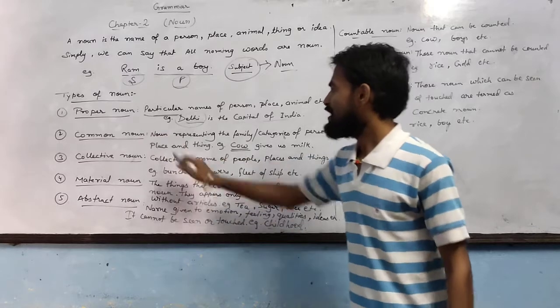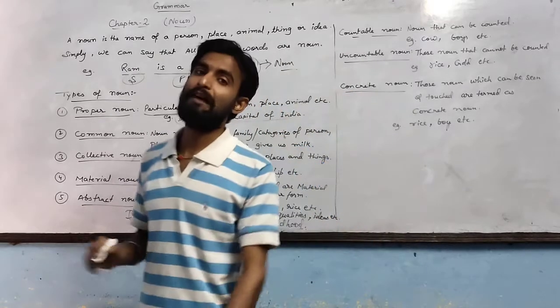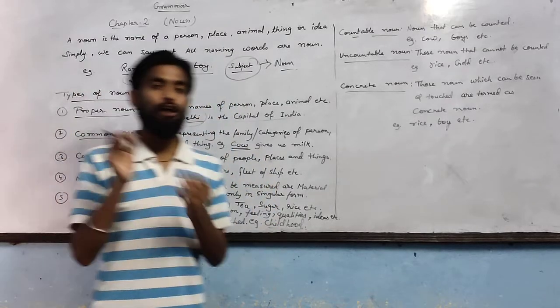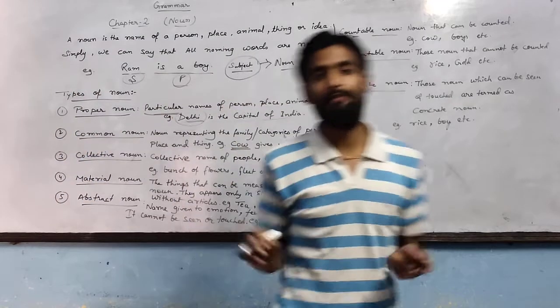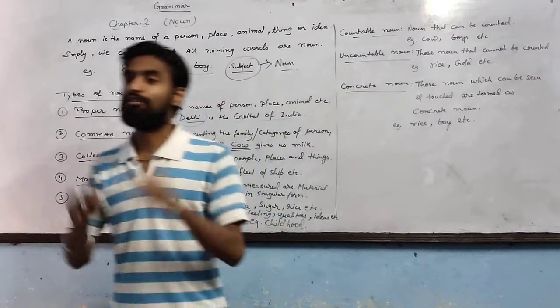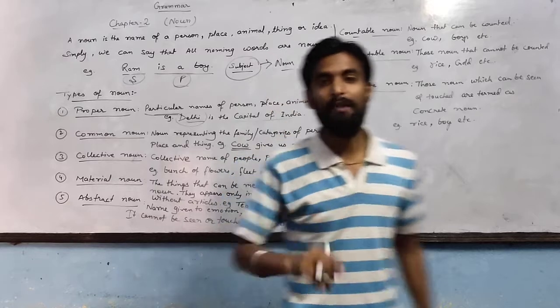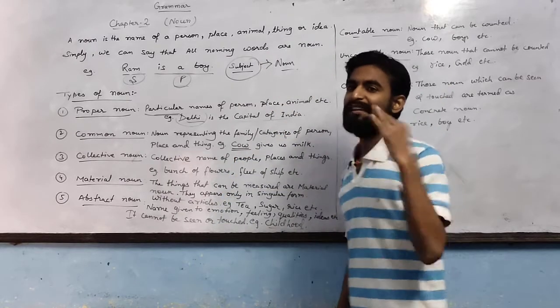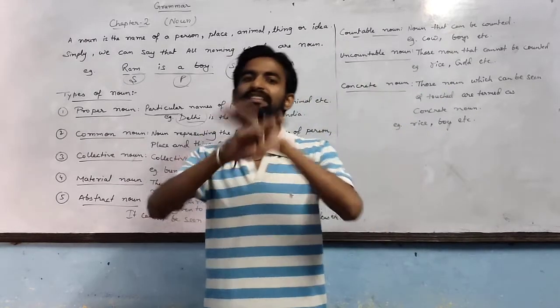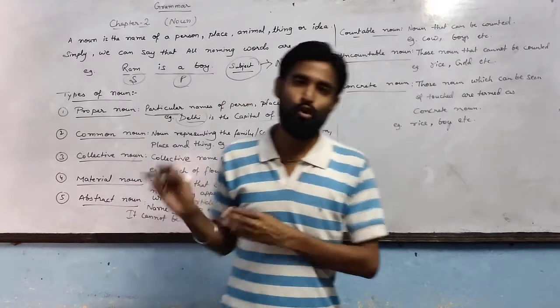Common noun. A common noun is a noun representing the whole family, the whole category of a person, place, animal, or thing. Just like boy. Boy is not a single boy. Boy represents the family of all boys. It means all boys are included in boy.